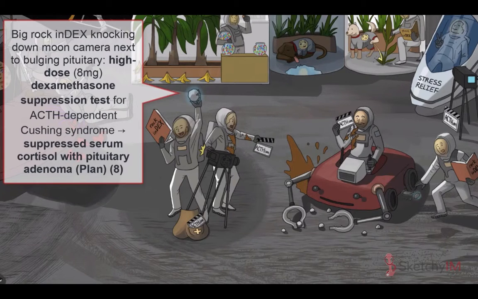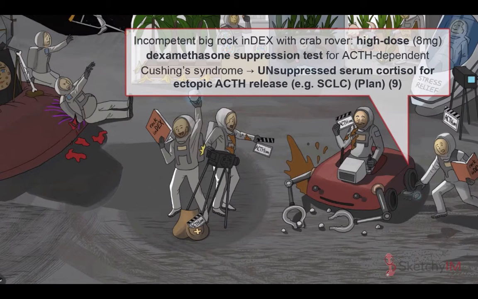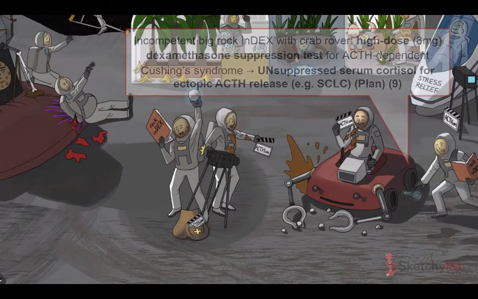Patients take 8 milligrams of dexamethasone in the evening, and serum cortisol is measured the next morning. Expect a suppressed cortisol level in the setting of a pituitary adenoma, which is why this overexcited geologist is knocking over the moon camera next to our pituitary adenoma symbol. On the contrary, over on the right, the Cancer Crab rover is crushing that priceless index rock. In the setting of ectopic ACTH disease, due to small cell lung cancer, for example, cortisol will remain unsuppressed.